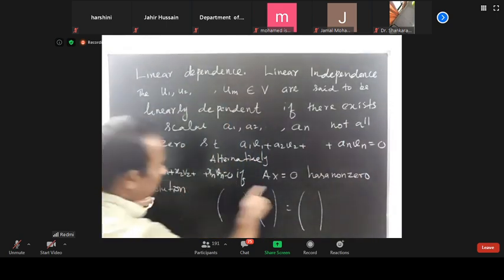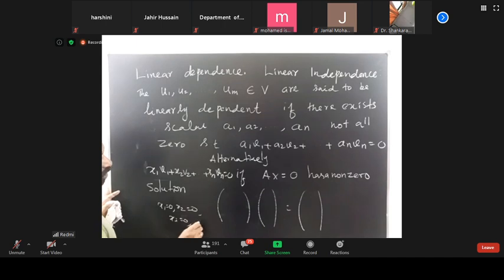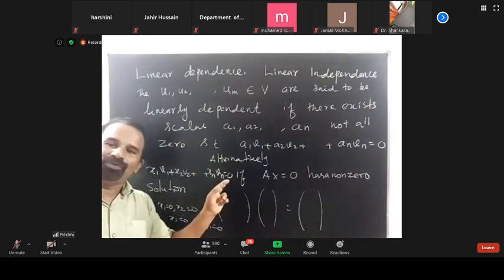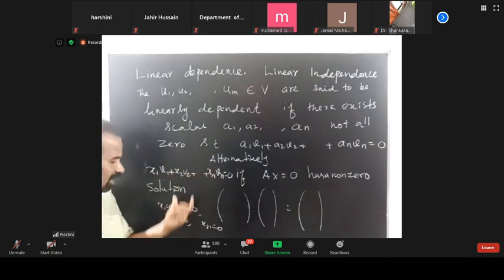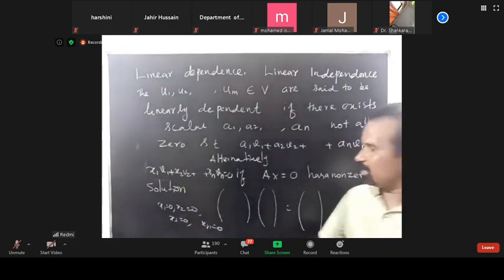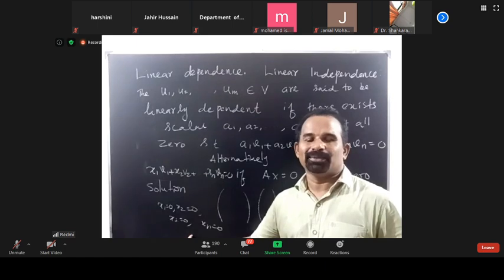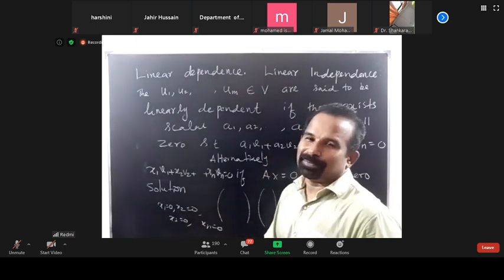Here x1 is 0, x2 is 0, x3 is 0, up to xn equal to 0: the all-zero choice is definitely a solution of this equation. So this equation always has the zero solution.